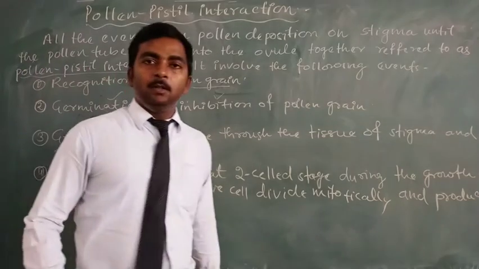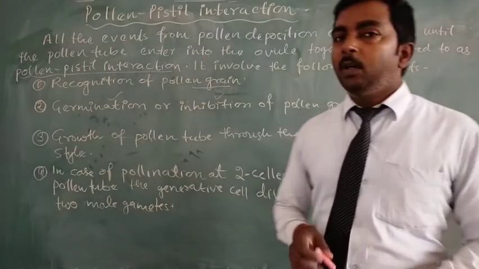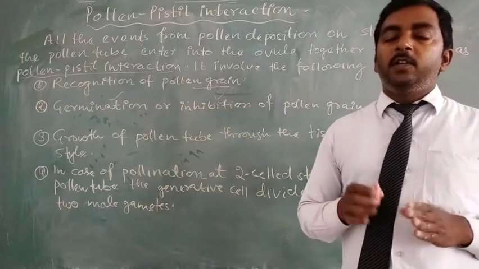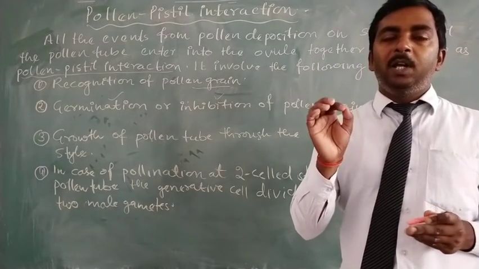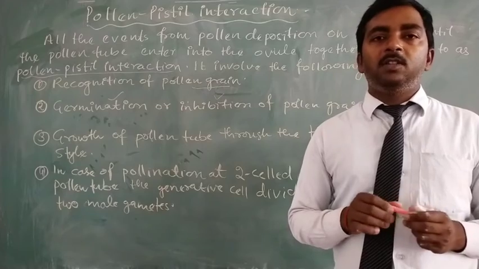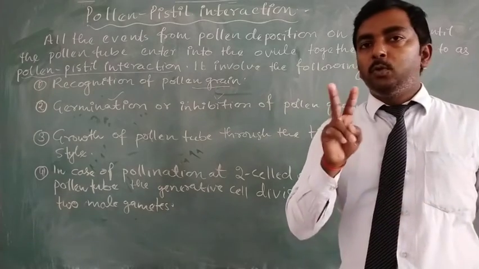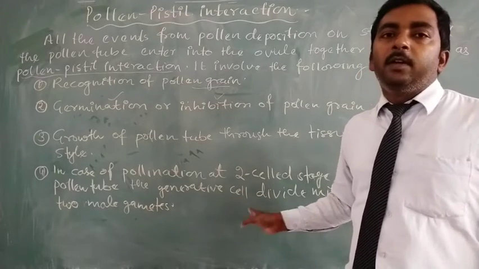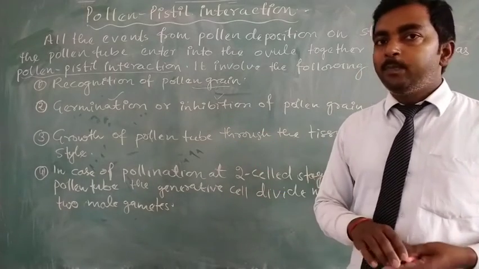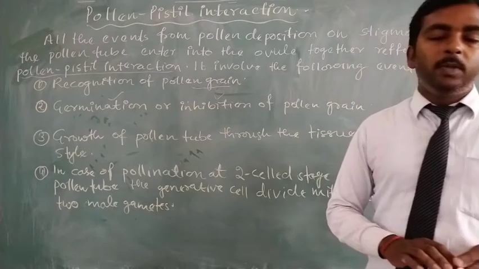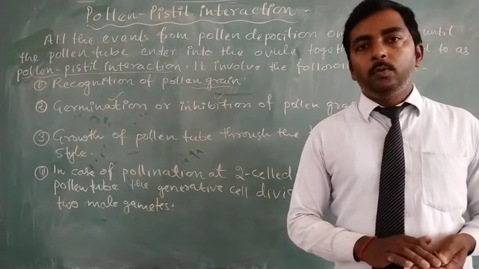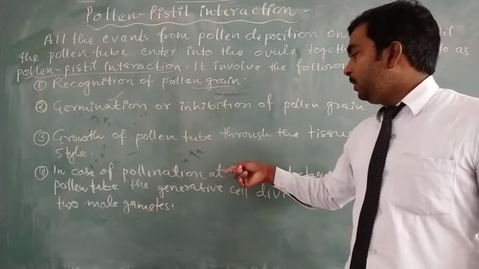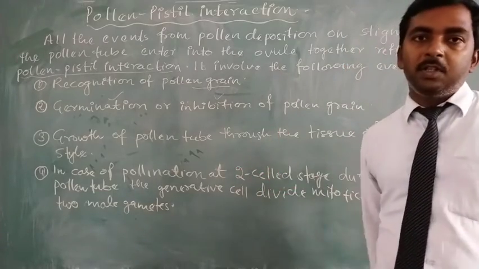So the generative cell, during the pollen tube growth in the style, divides by the process of mitotic cell division and produces two male gametes. And these two male gametes reach the ovule when the pollen tube enters the ovule. So this is the case of pollination at the two-cell stage.